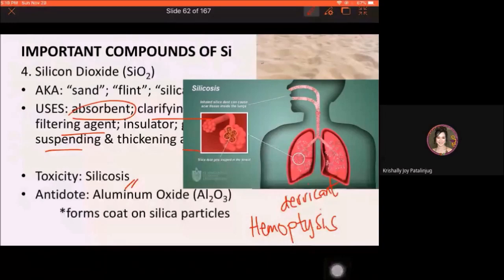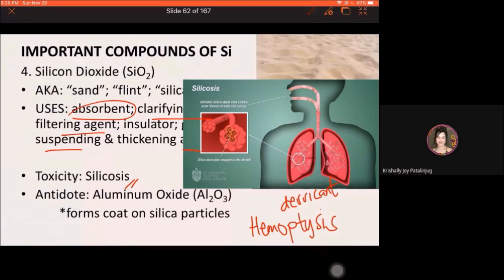Hemoptysis, ito yung presence of blood in sputum, yung nagluluwa ng dugo. Okay, presence of blood in sputum. So almost the same, similar symptoms and clinical manifestation with TB. Yan yung silicosis. The antidote is aluminum oxide, Al2O3. Bakit siya pwede gamitin as antidote for silicosis? Because it forms a coat on silica particles.